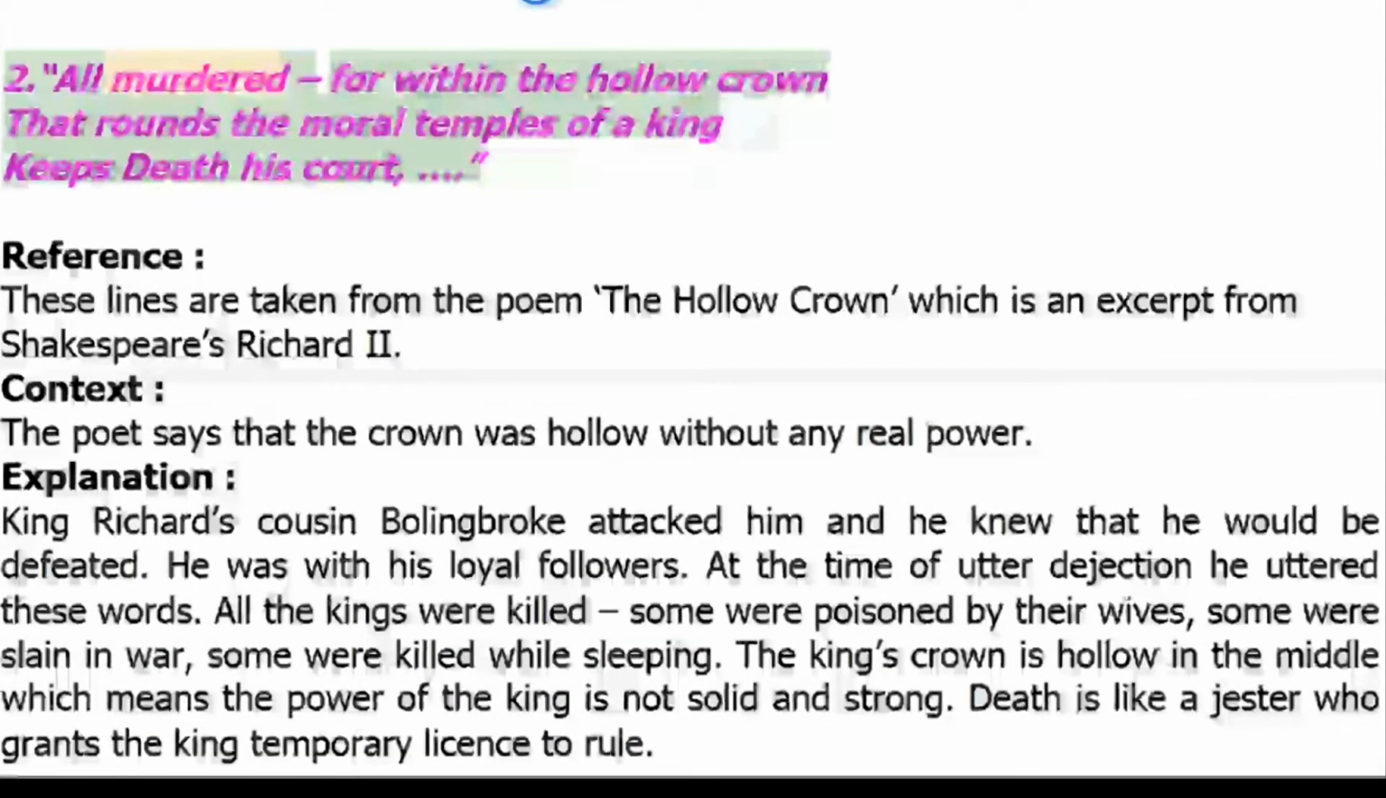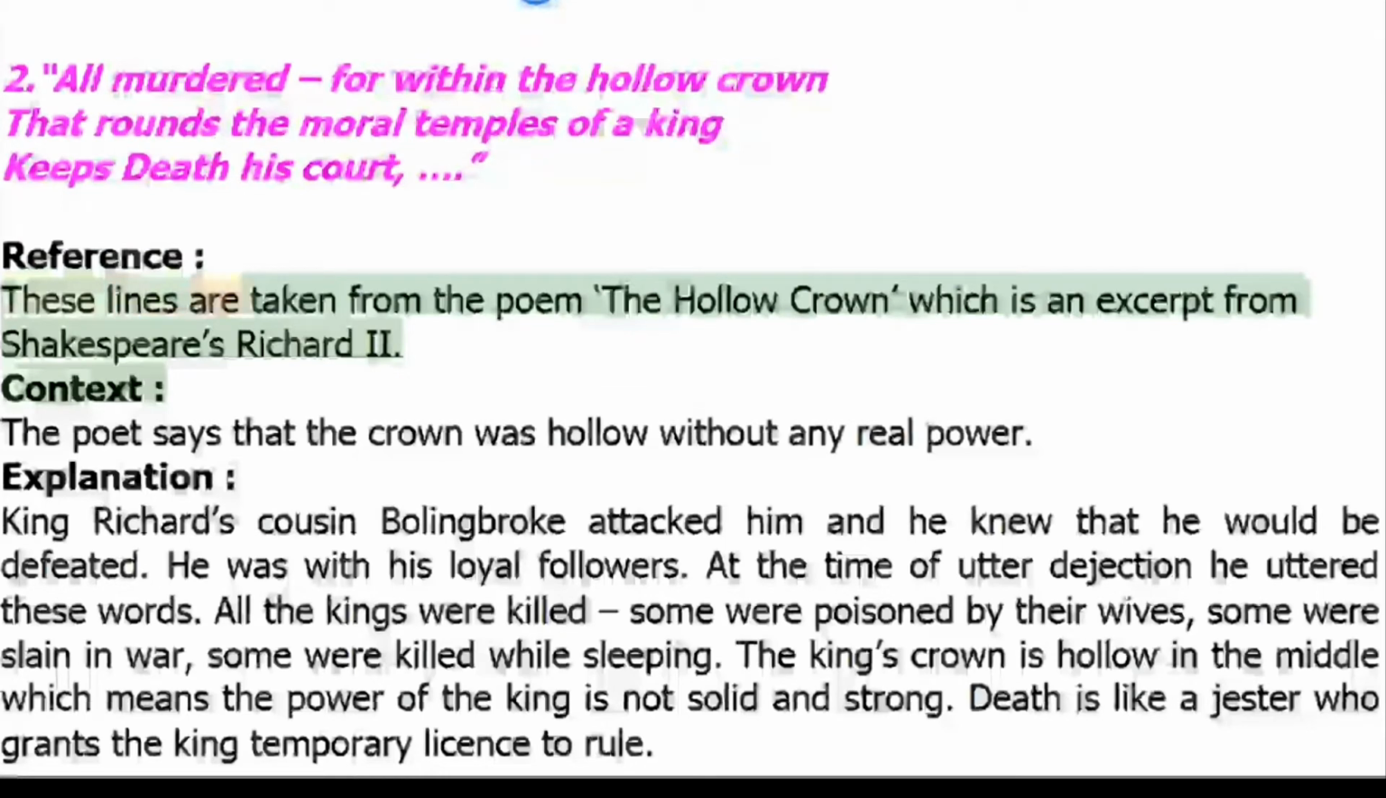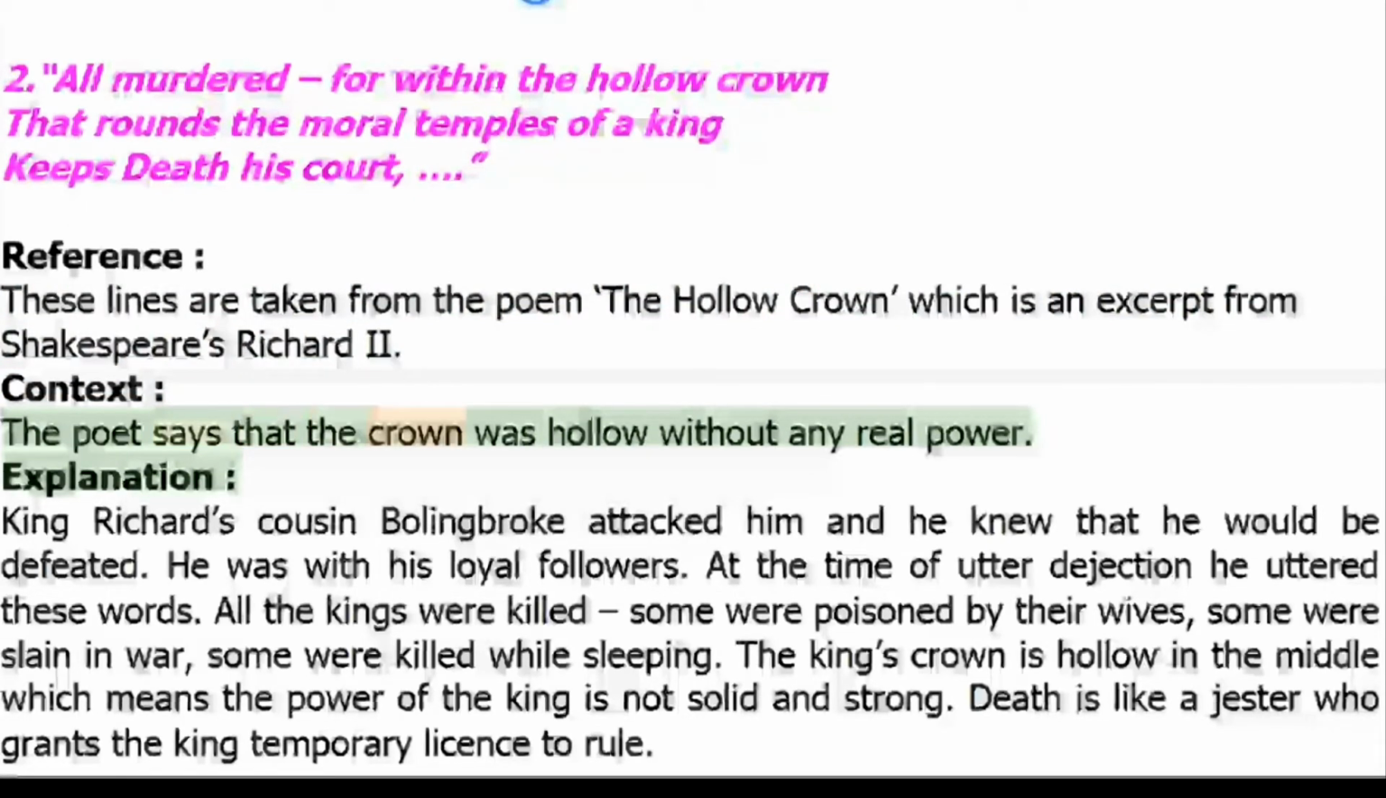2. All murdered, for within the hollow crown that rounds the mortal temples of a king keeps death his court. Reference: These lines are taken from the poem The Hollow Crown, which is an excerpt from Shakespeare's Richard II. Context: The poet says that the crown was hollow without any real power.